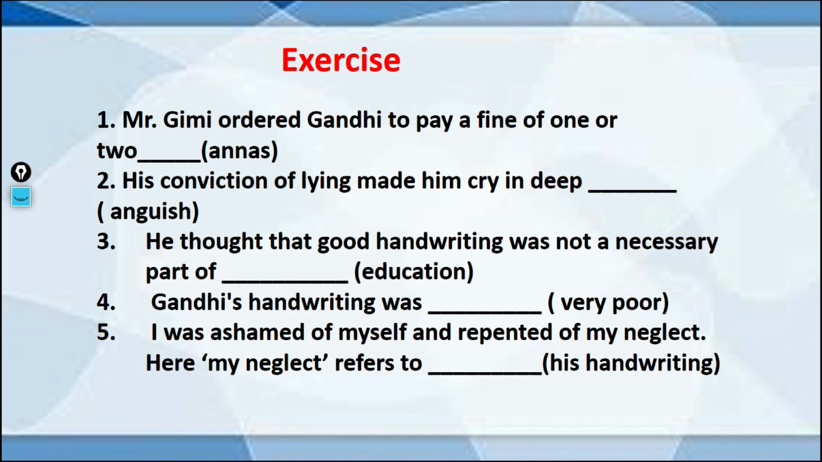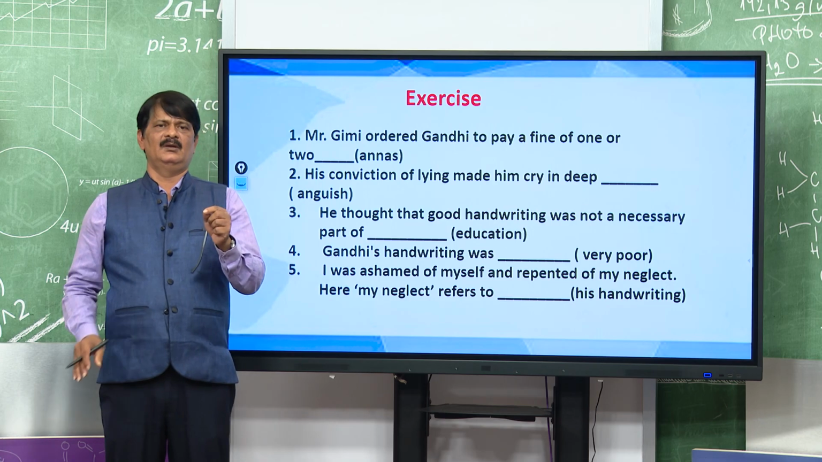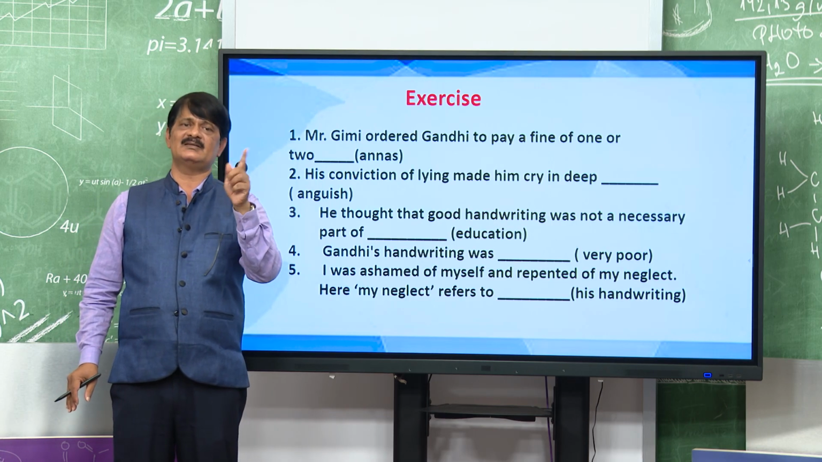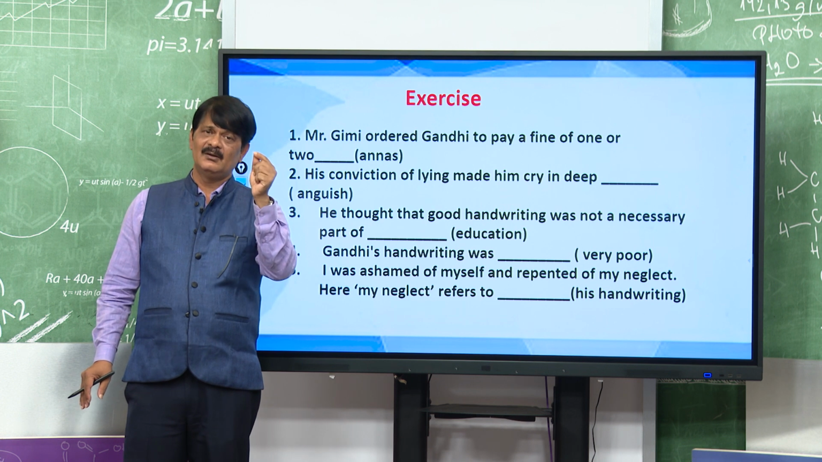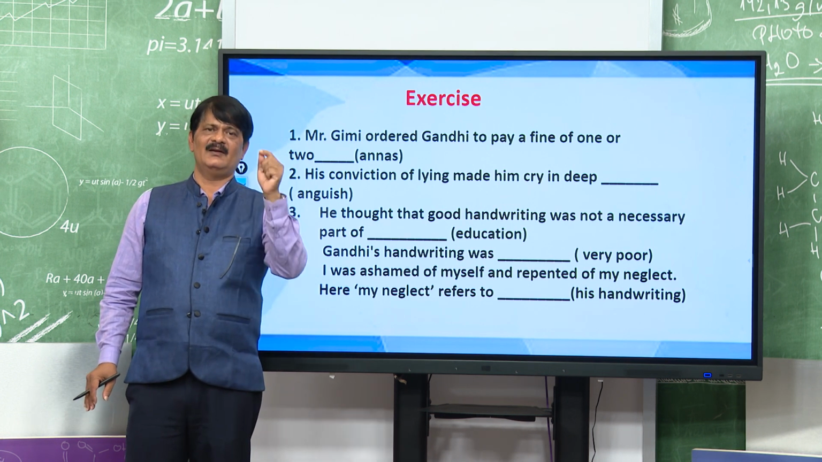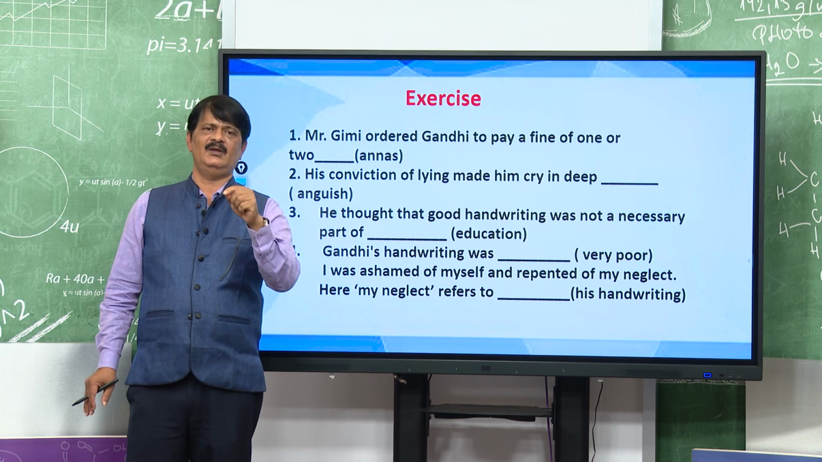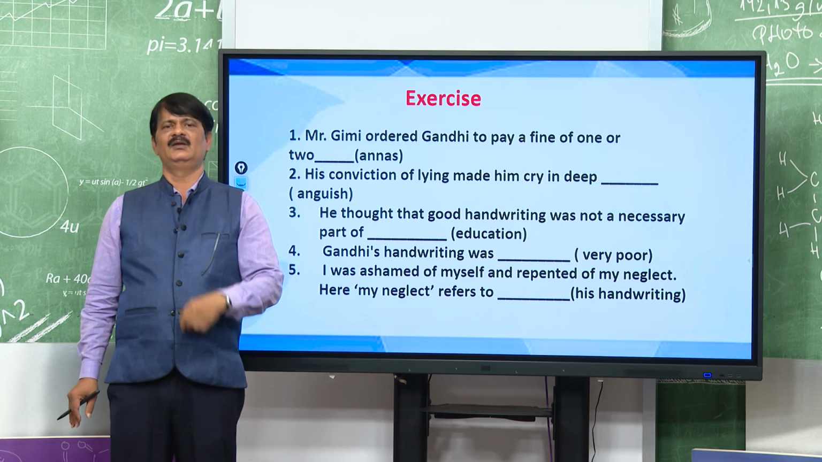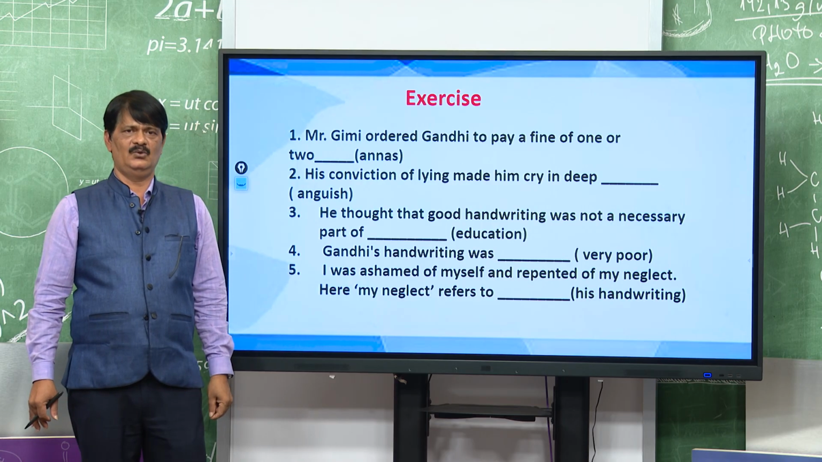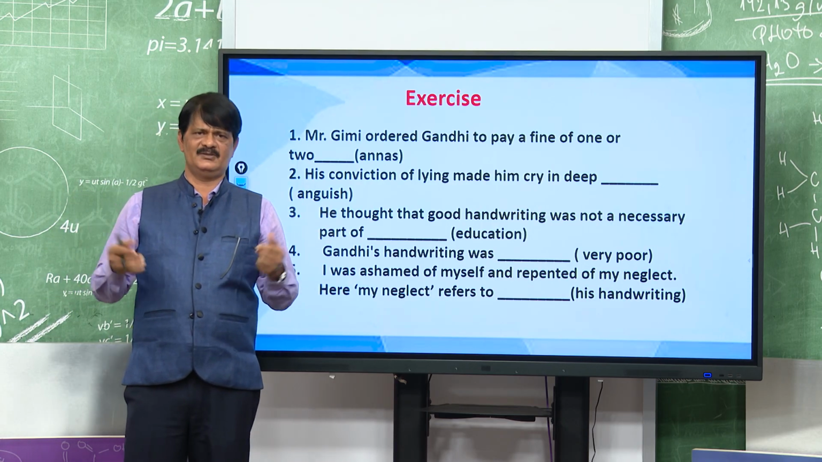Okay. First question, please. Mr. Jimmy ordered Gandhi to pay a fine of 1 or 2 annas. I have discussed it, easily you can see. You can do it: 1 or 2 annas. Anna means 6 paisa right now we can say. Mr. Jimmy, Idulji, Dorabji, or the question may be a little changed. Instead of Jimmy you may get the headmaster ordered Gandhi to pay a fine of 1 or 2 dash, it is annas.